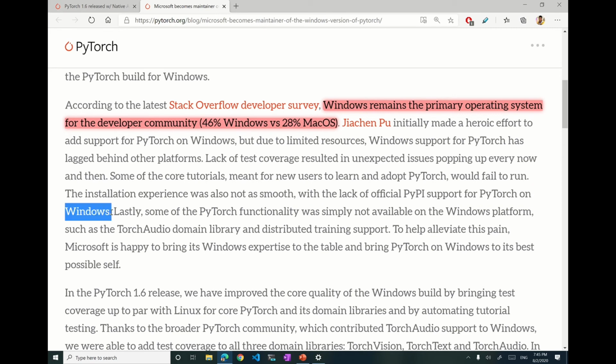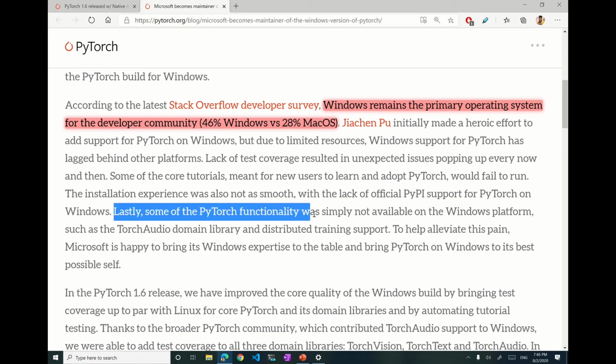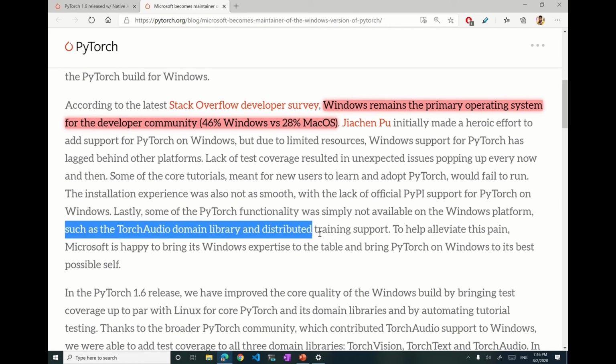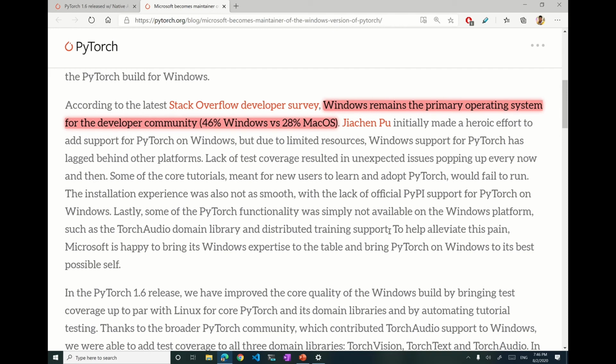So what they are saying is the installation was not smooth, and when people wanted to run the tutorials, they were facing some unexpected issues because the PyTorch team didn't have enough resources to look into all these issues. Lastly, some of the PyTorch functionality was simply not available on the Windows platform, such as the Torch Audio domain library, and distributed training support. So this is a big one.